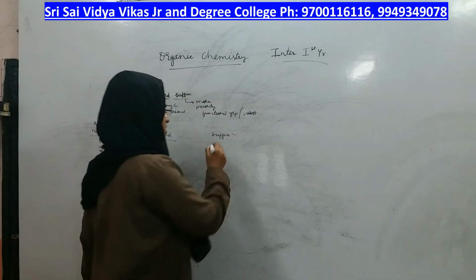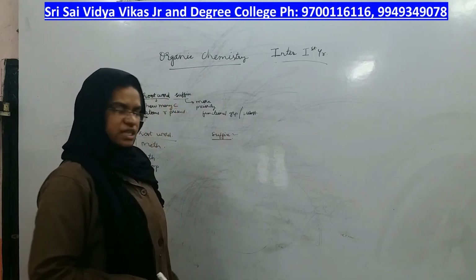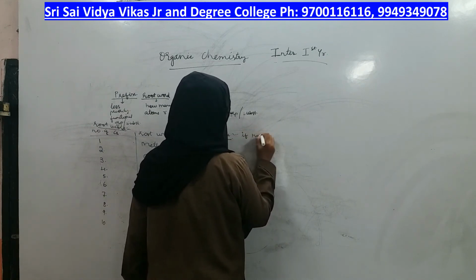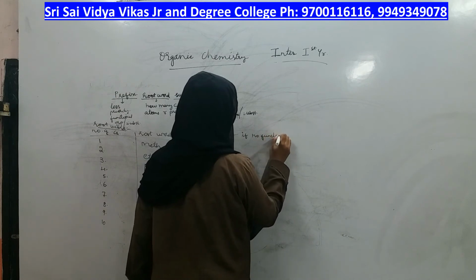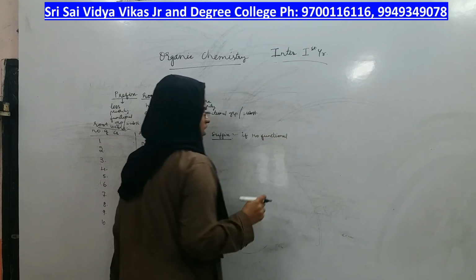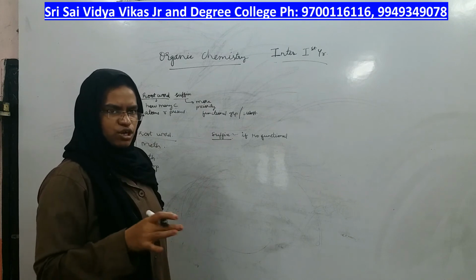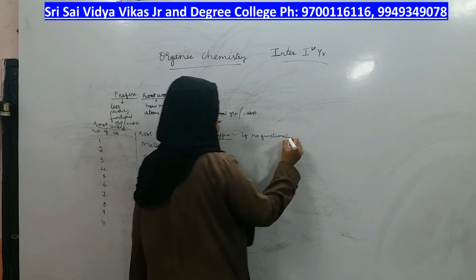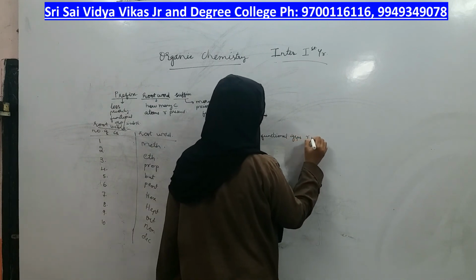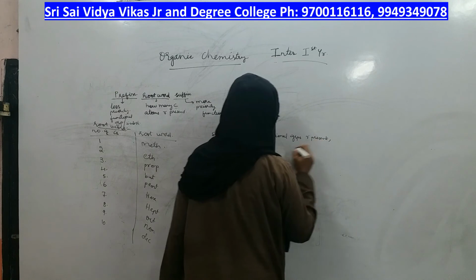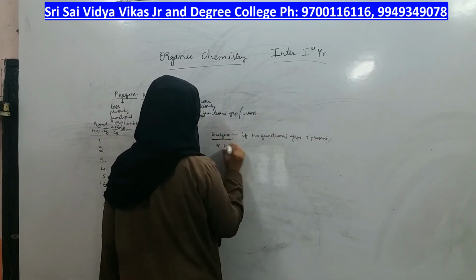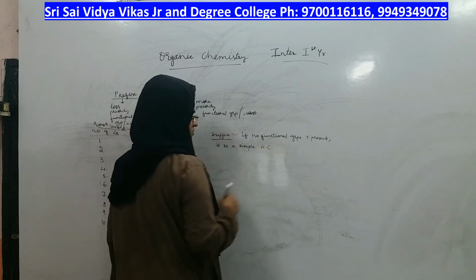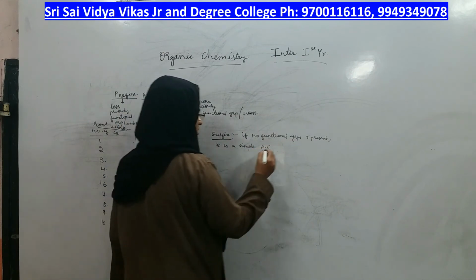About root word, then about suffix. In the given compound, if no functional groups are present (functional groups means alcohol, carboxylic acid, aldehyde, ketone, all of them become functional groups), if they are absent in the compound, it is a simple hydrocarbon.